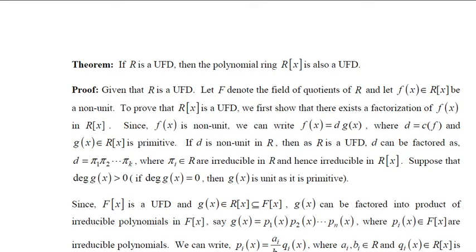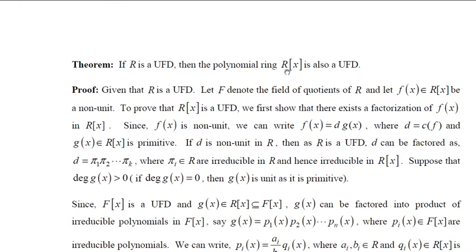Let's move on to a theorem. If R is a unique factorization domain, then the polynomial ring R of x is also a unique factorization domain. First of all, you should know that a unique factorization domain is nothing but an integral domain in which every element can be factored as a product of irreducibles, and that factorization is unique up to associates. So, given R is a UFD, we have to show that R of x is also a UFD.